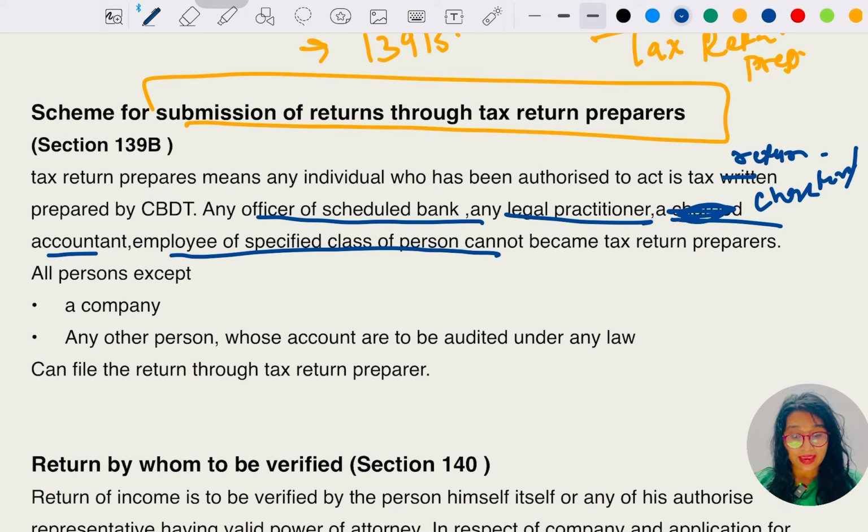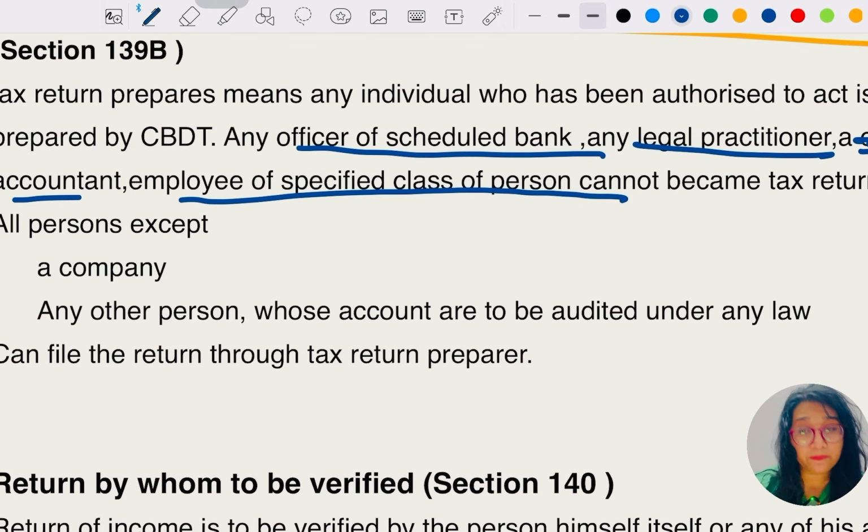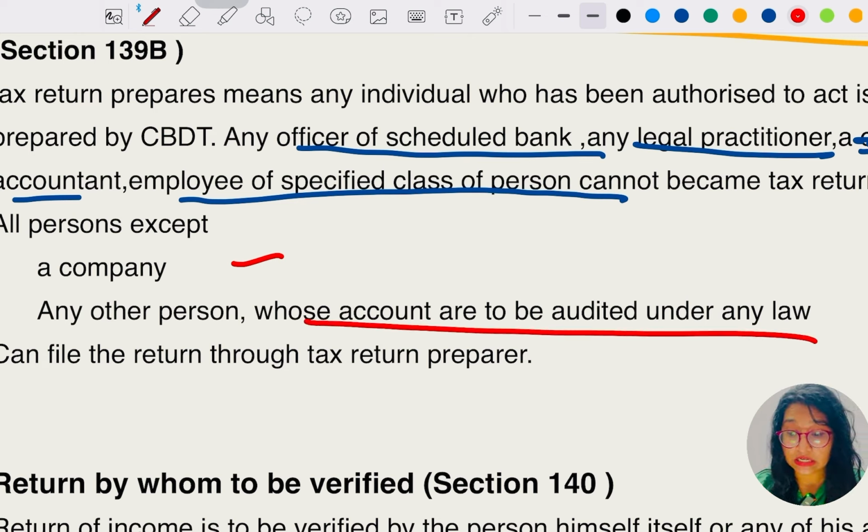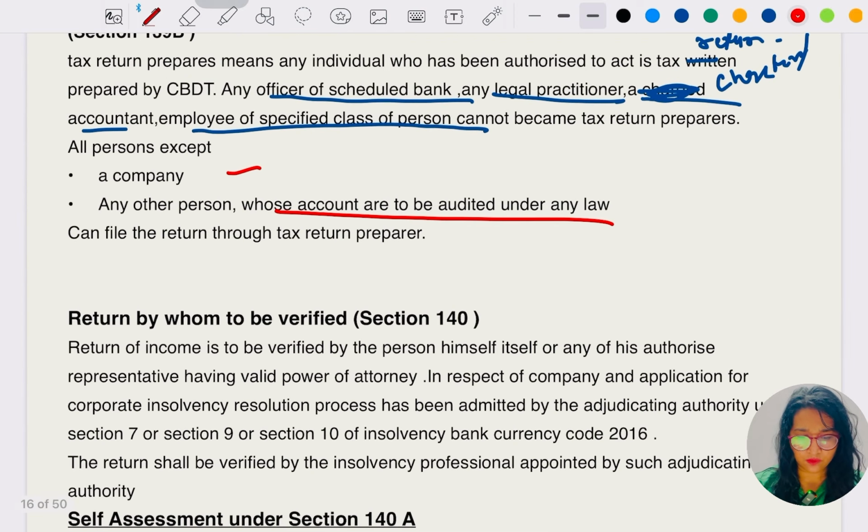So who can file the return through a TRP? All persons except a company, or any other person whose accounts are to be audited under any law. So other than the company and other than the persons who are required to get their accounts audited, they can go to a TRP. Hopefully this was clear about TRP, section 139B.